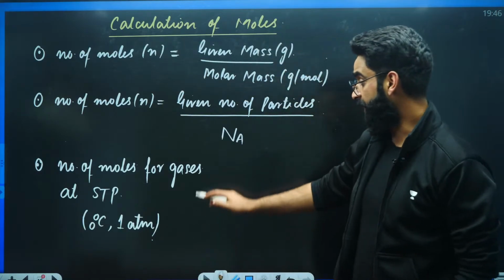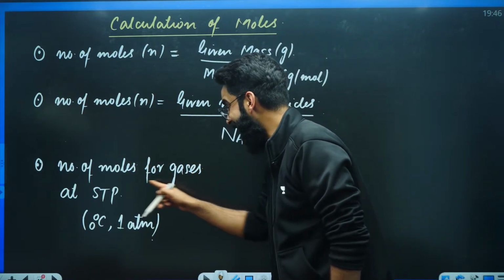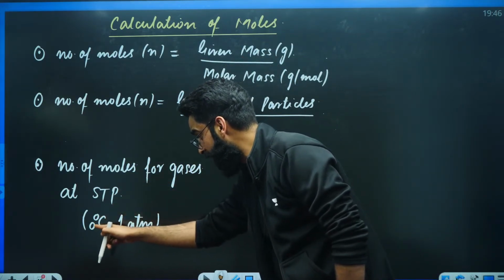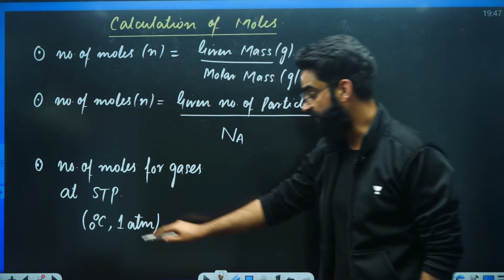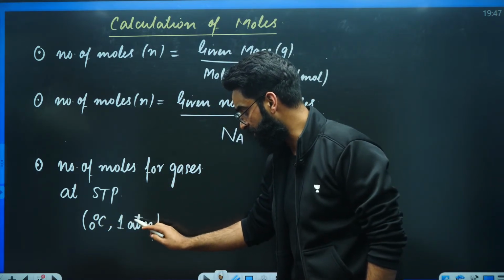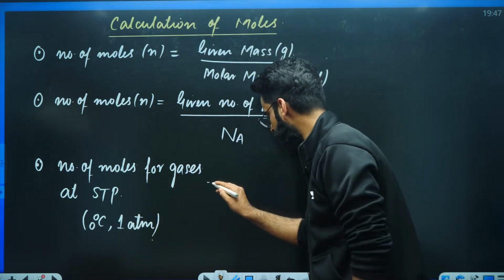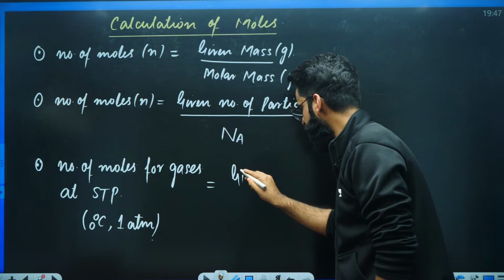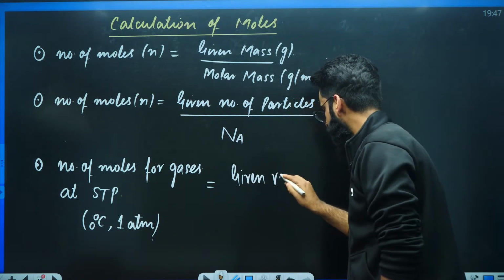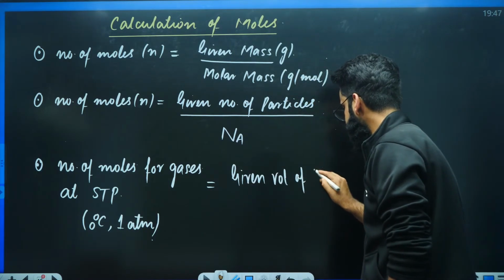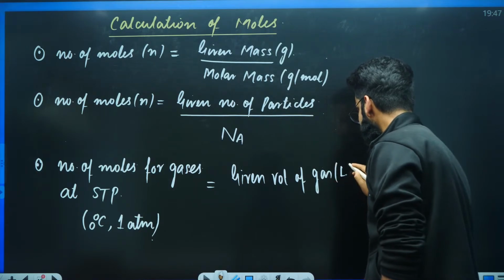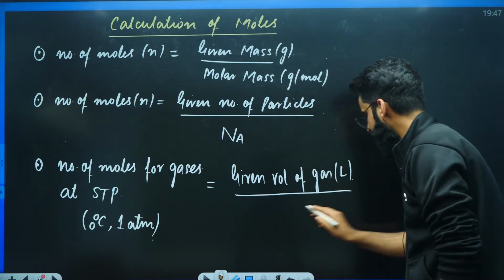This third formula which I'm going to give you, it's valid only for gases, and the gases have to be present at 0 degree and 1 atm pressure. The temperature of the gas should be 0 degree and the pressure of the gas should be 1 atm. Then only you can use this particular result which I'm going to give you. What is that? It is simple. Given volume of the gas in liters divided by